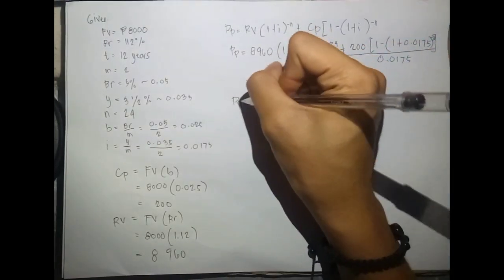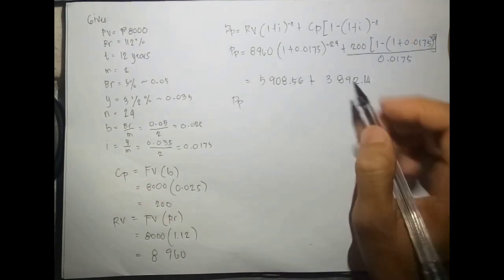So para makuha natin yung PP, so ipag-add lang natin itong dalawa.